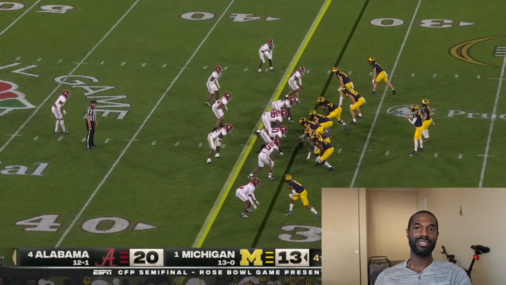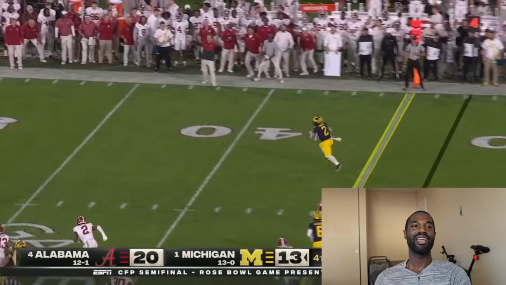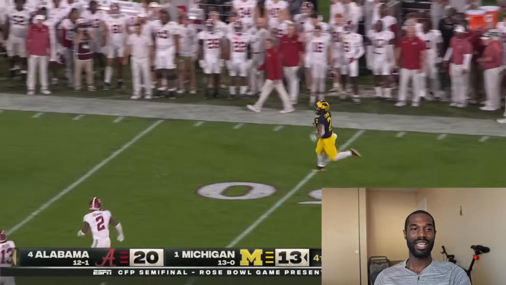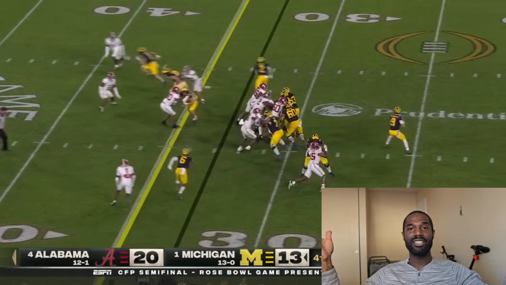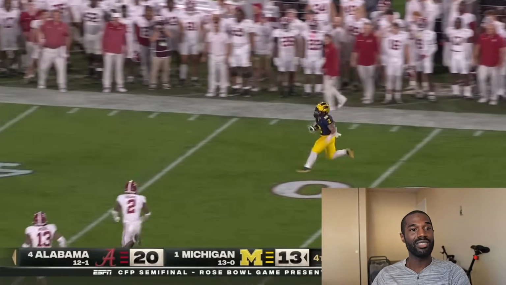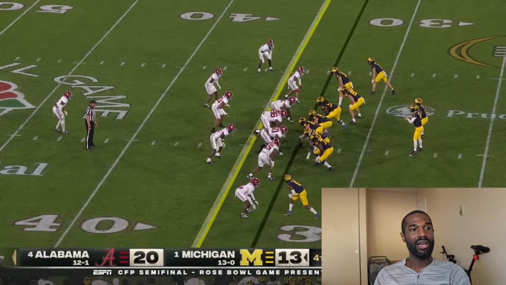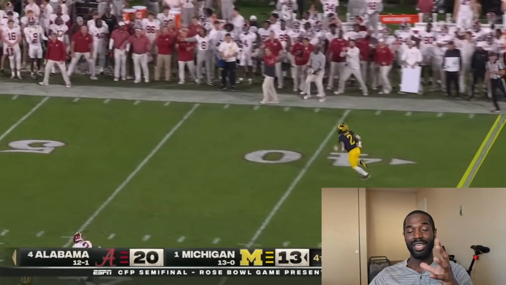So Alabama basically had two guys covering one. Blake Corum's wide open. Nick Saban's on the sideline like, what are you guys doing? Nick Saban's looking at him. You can kind of see it if you see it fast enough. Nick Saban has both his hands up in the air like, what just happened? Like, why did you guys do that? Because the defense was supposed to account for the guy. And so Alabama's defenders mischose.